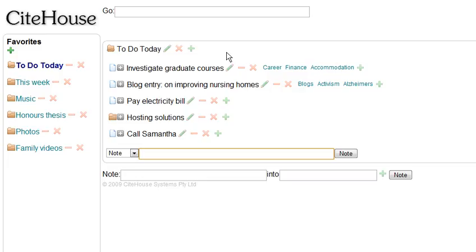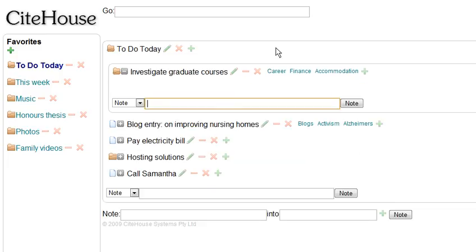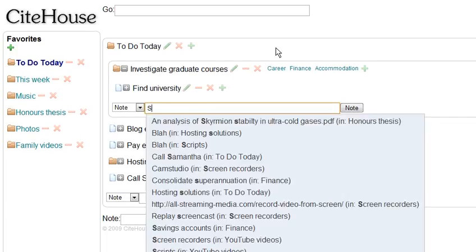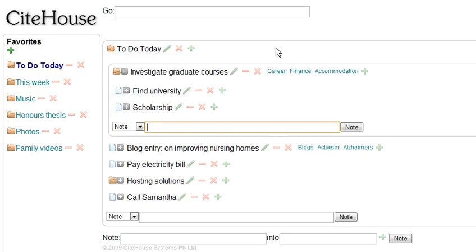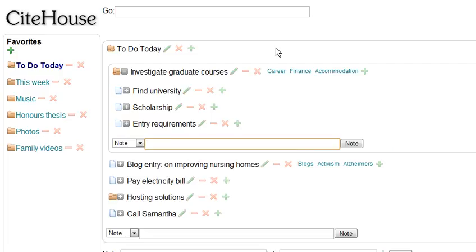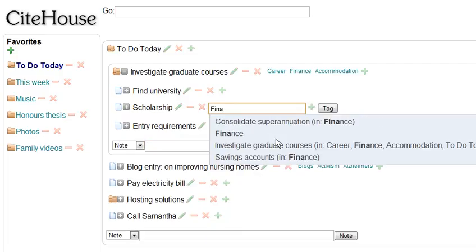The good thing about CiteHouse is that any note that you make in CiteHouse can be expanded out into a folder of its own, because sometimes you don't know beforehand whether an idea that you have may spawn 1,000 other ideas. For instance, we might want to put down some ideas here like find university, or scholarship, or entry requirements. In this way, you can jot down information without worrying how you're going to store that information in the long run. This scholarship entry is important financially, so we can put this in our finance folder.